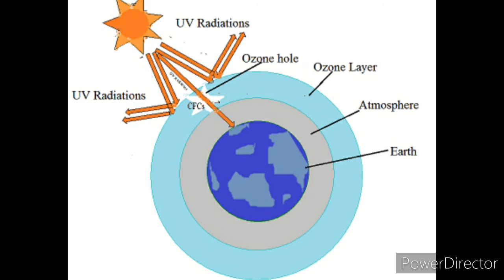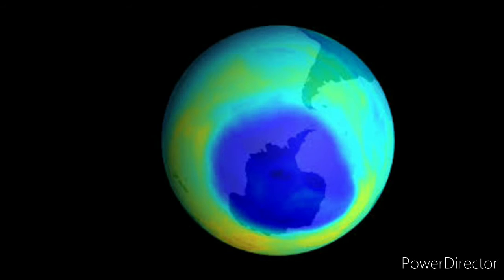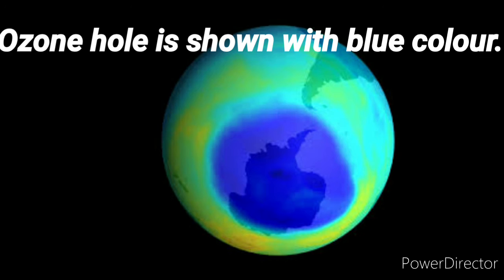Now, what is the importance of the ozone layer? It absorbs all the harmful ultraviolet rays coming from the sun and thus protects our life on earth. The concentration of the ozone layer in the atmosphere varies according to weather, altitudes and latitudes.